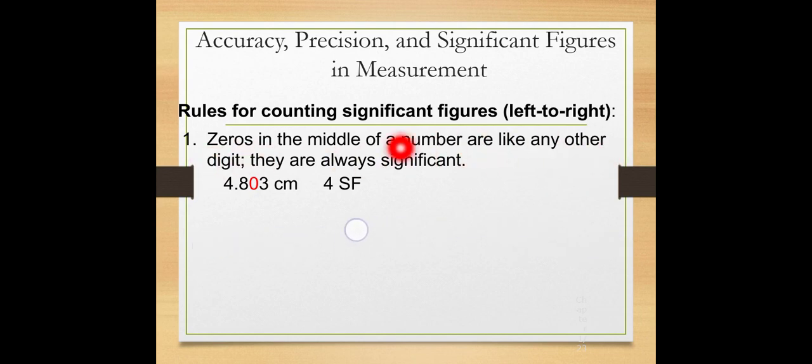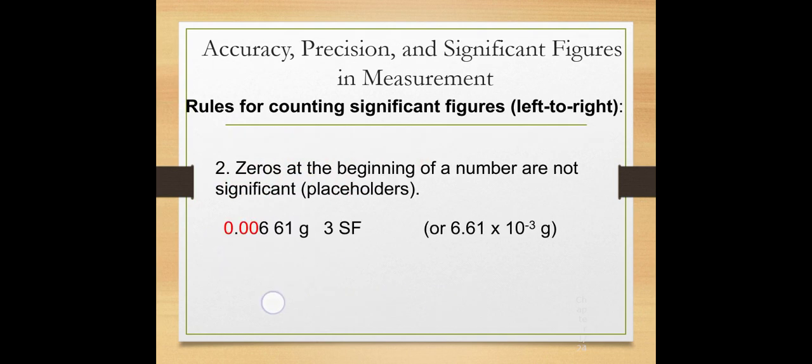So we are provided with basic rules for counting significant figures. Rule number 1: zeros in the middle of a number are like any other digit, they are always significant. For example, 4.803 centimeter. This zero is in the middle of a number, so it is significant, and we have 4 significant figures. Whenever a zero is between two digits, it is always significant.